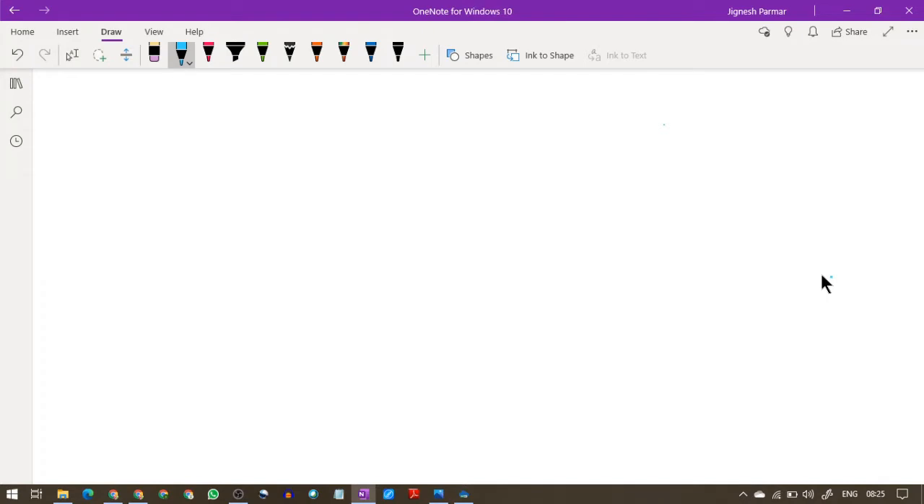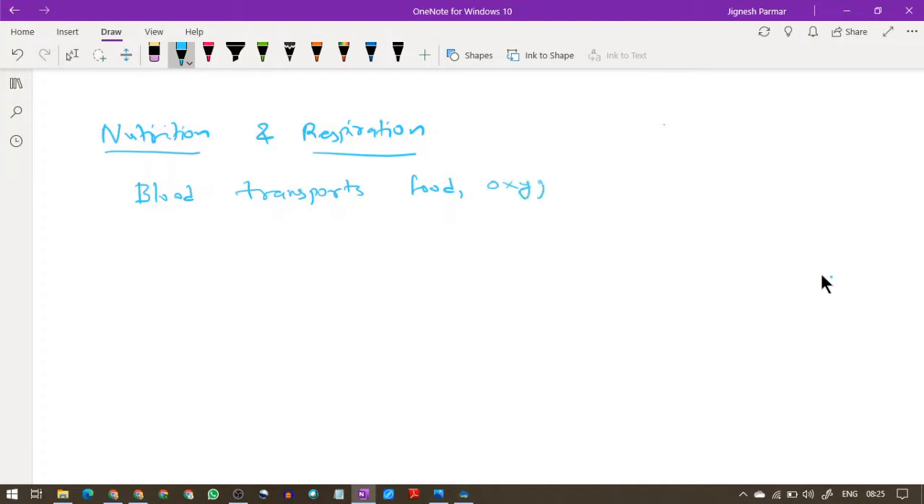Dear student, in the previous sections, we have studied nutrition and respiration, two important life processes. From this we come to know that blood transports food, oxygen and waste material